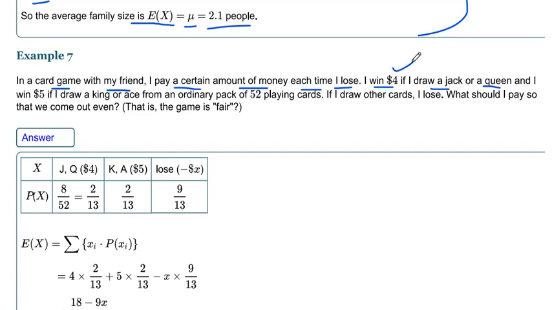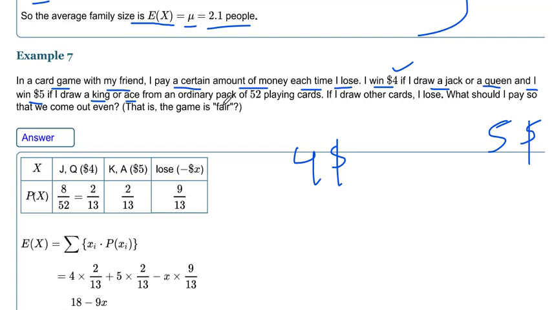And I win $5 if I draw a king or ace. So if I pick one card from the deck and it is a king, then my friend will give me $5. And if it is a jack or queen, I win $4. So two conditions are given, $4 and $5.